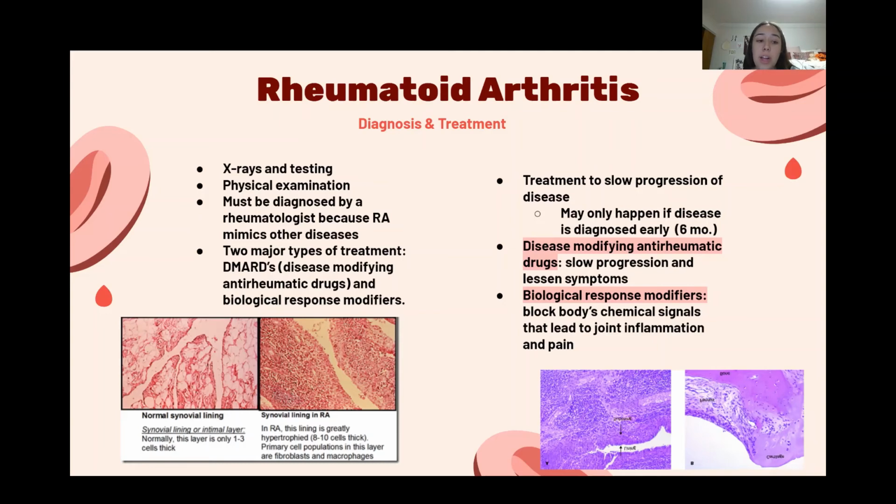And then biological response modifiers work by blocking the chemical signals in the body's immune cells that lead to the joint inflammation and pain that is caused by rheumatoid arthritis. One of the most commonly used biological response modifiers is abatacept, and it's usually taken in conjunction with methotrexate. And then lastly, anti-inflammatory drugs are also used to lessen the pain that is caused by the disease, just in addition. And so for the pictures, excuse me.